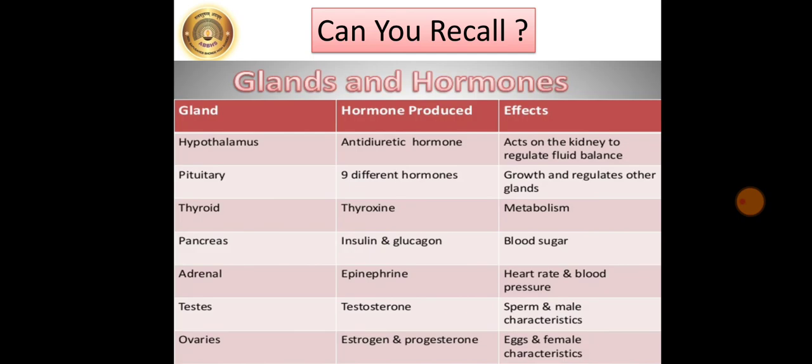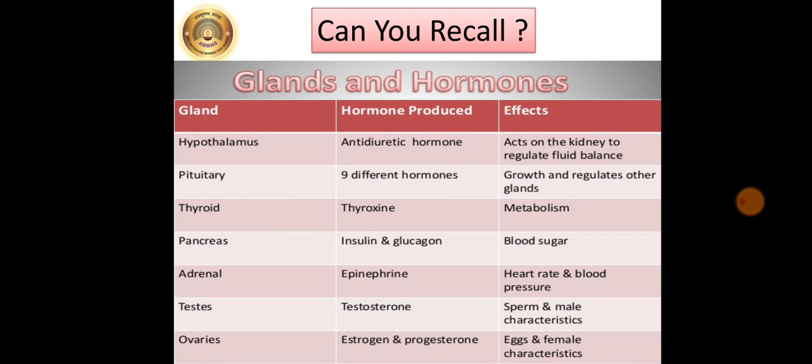Can you recall which different hormones control the function of the human reproductive system through chemical coordination? Students, you have already learnt the endocrine system in the previous year. Just observe the table here, with various endocrine glands. What is meant by endocrine glands? Yes, the glands which directly release their chemicals into the blood are known as endocrine glands, and these glands give out chemicals which are known as hormones.